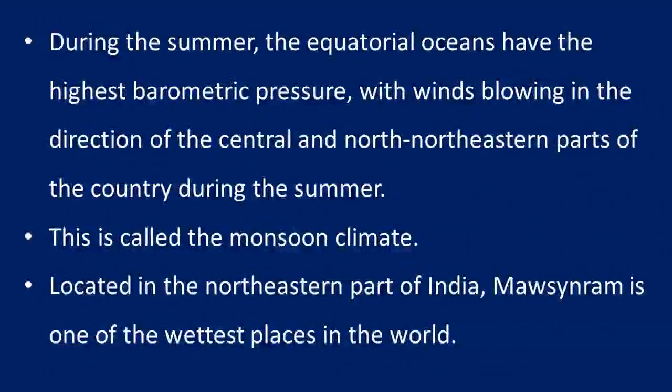Wind blows in the direction of the central and northeastern parts during the summer. We call this a monsoon type of climate. Why? Because immediately after the summer we get the rainfall. That type of climate condition we call a monsoon type of climate.